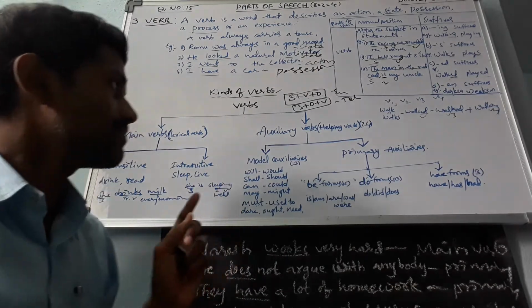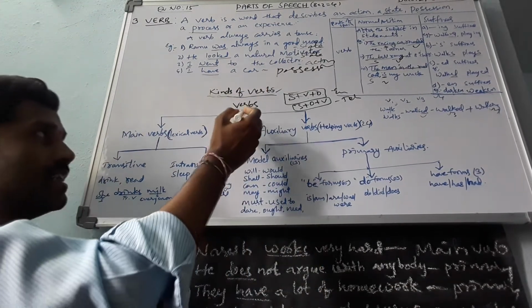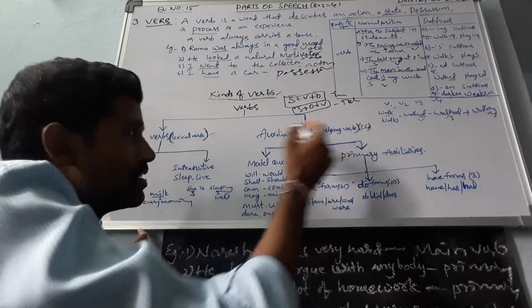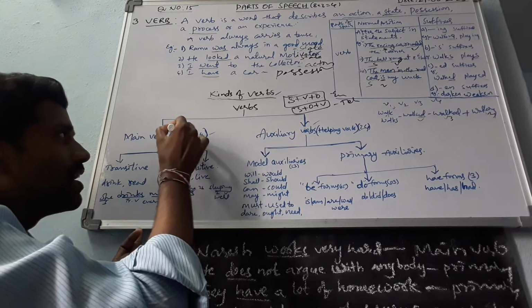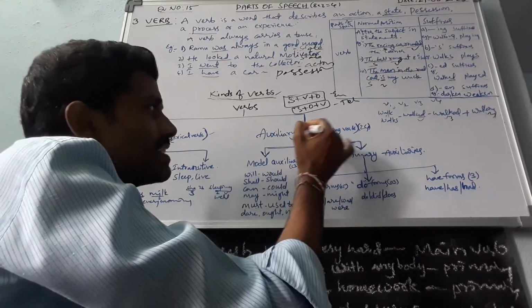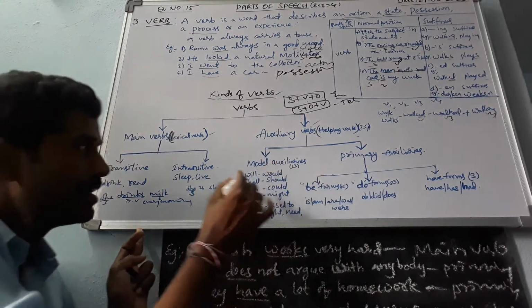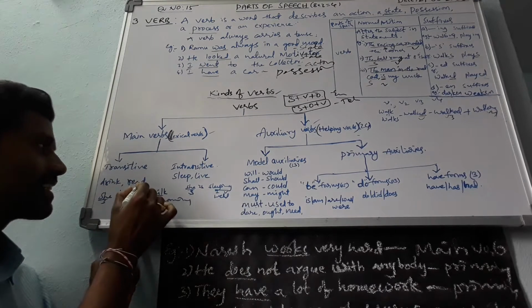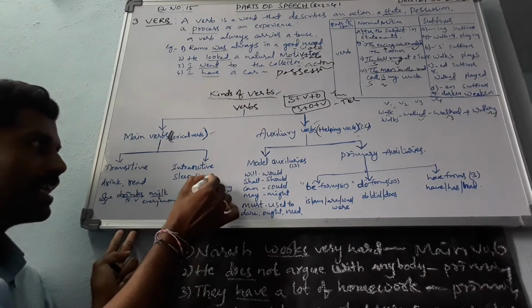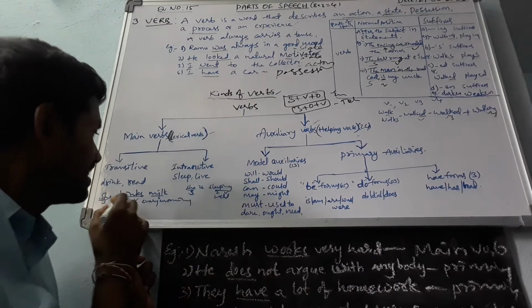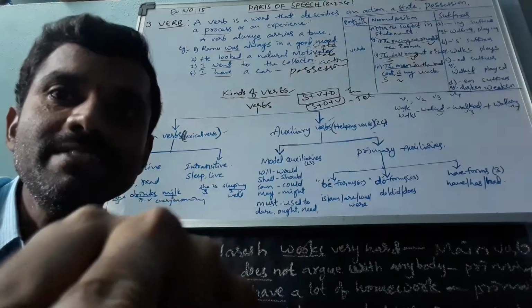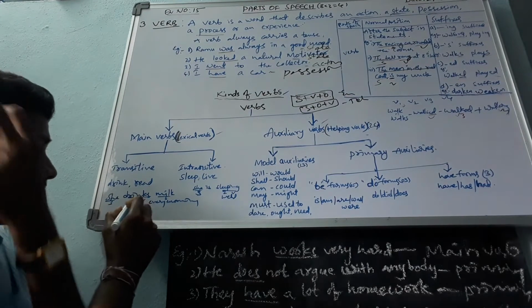Okay, next, kinds of verbs. Basically, verbs are of two types: main verbs and auxiliary verbs. Main verbs are also called lexical verbs, and auxiliaries are called helping verbs. Main verbs are of two types, transitive and intransitive. Here, drink and read are transitive verbs. Sleep, live, etc. are intransitive verbs. Here, she drinks milk.